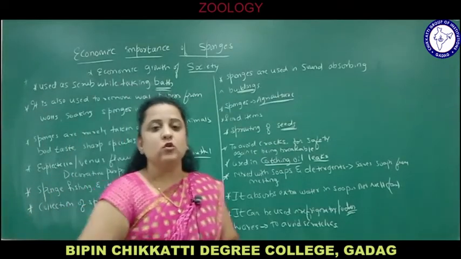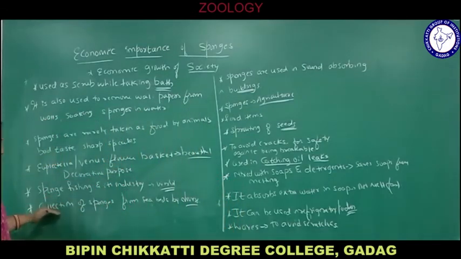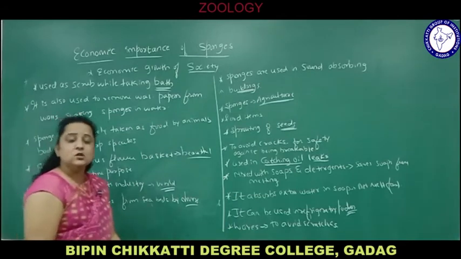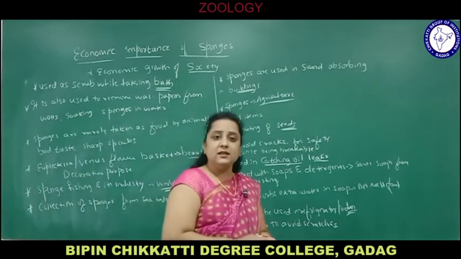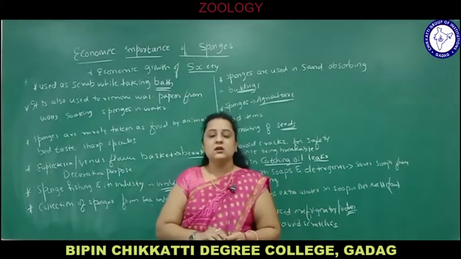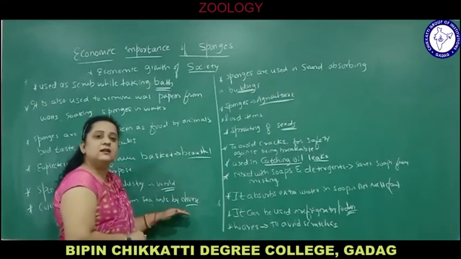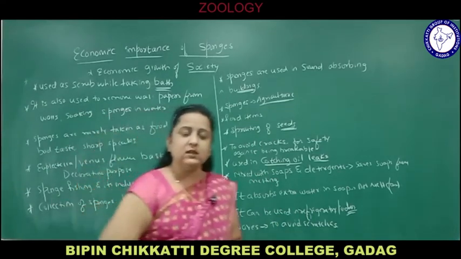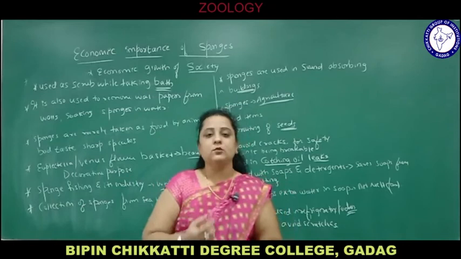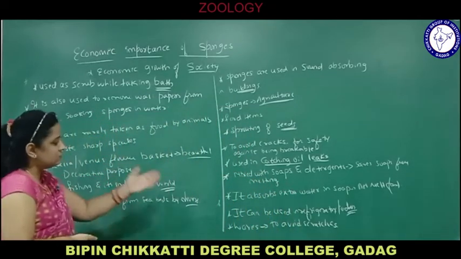So there are so many economic importances of sponges. They collect sponges from the seabed. Sponges are mainly marine and they are attached to the substratum. They cannot move from one place to another. So they are attached to seabeds and are collected by divers, those who dive in water bodies. They collect from those places and use them for commercial purposes. So we have seen so many importances.